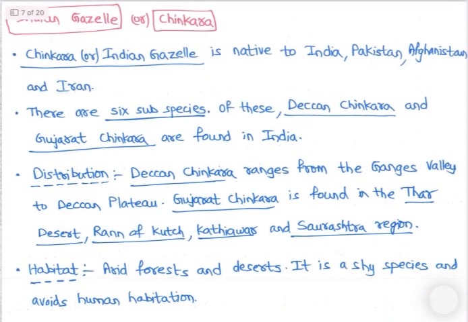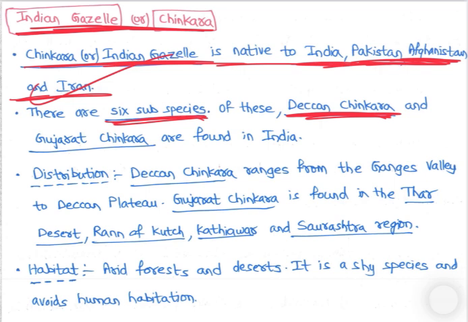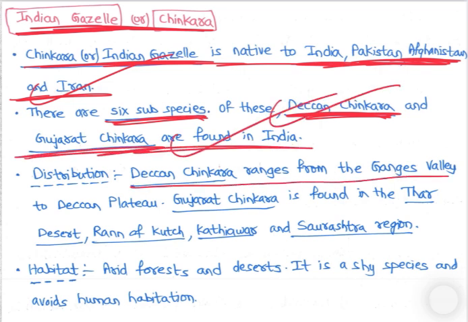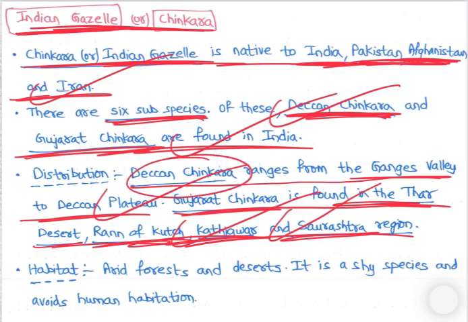Then next is Indian gazelle or chinkara, right? Chinkara or Indian gazelle is native to India, Pakistan and Afghanistan and Iran, right? There are 6 subspecies of these. Deccan chinkara and Gujarat chinkara are found in India, right? Deccan chinkara ranges from Ganges Valley to Deccan Plateau. Gujarat chinkara is found in Thar Desert, Rann of Kutch, Kathiawar and Saurashtra region, right? So chinkara are basically found in Deccan region and the Gujarat region, right?